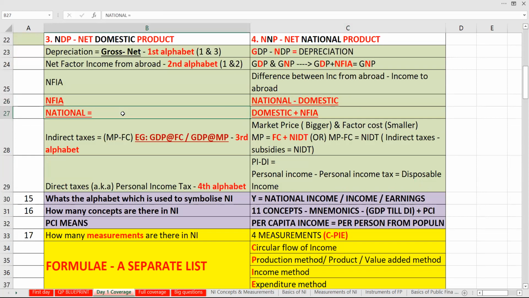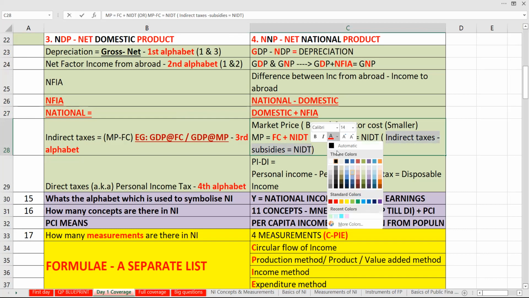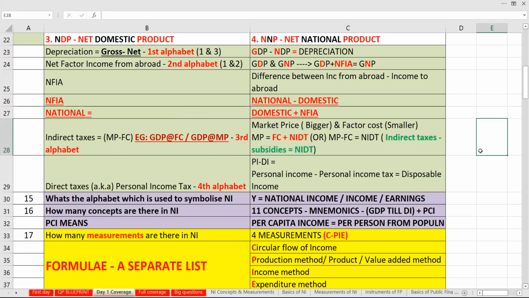What is the third ingredient? Indirect taxes. Market price is bigger and the factor cost is smaller. So to get market price, you will add factor cost plus net indirect taxes. Why is net indirect tax coming? Net indirect tax means indirect tax minus subsidies. See what I am coloring here. So when I am coloring this in green, you will understand it better. So indirect taxes minus subsidies is equal to net indirect taxes. So this is the third ingredient.